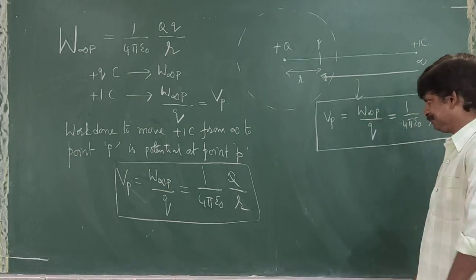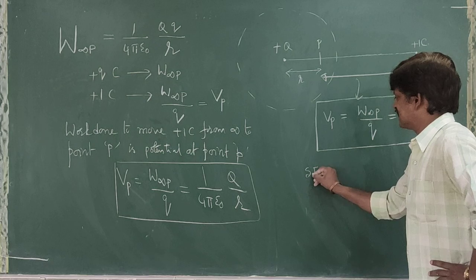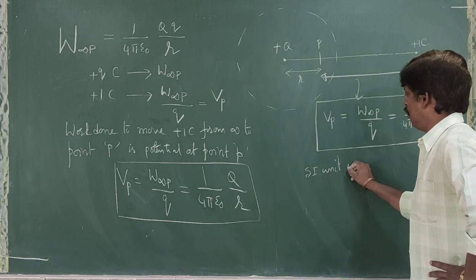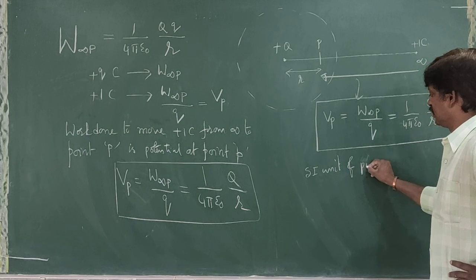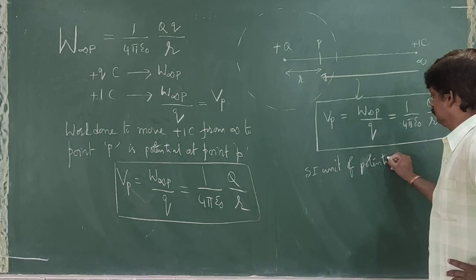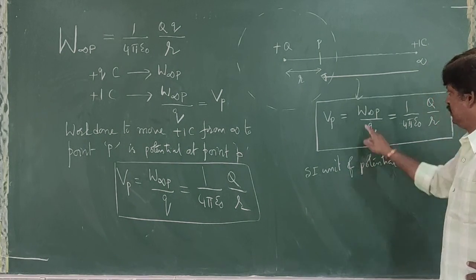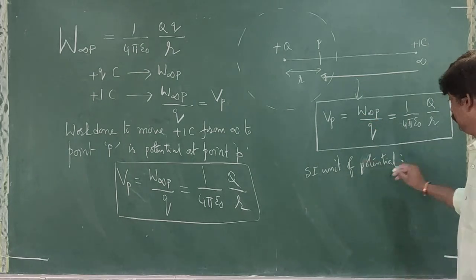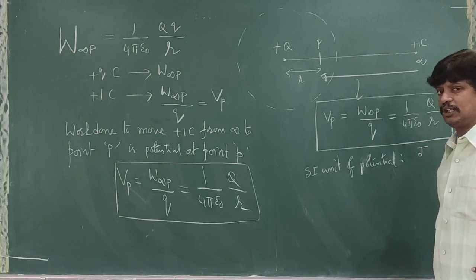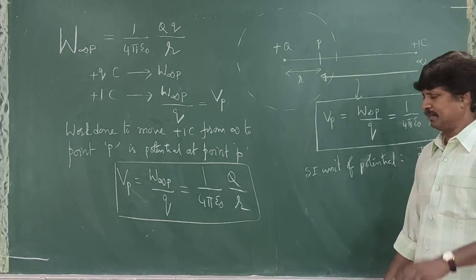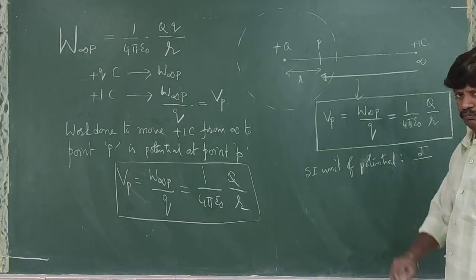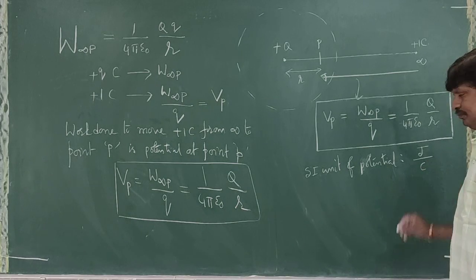Now see carefully. What is the SI unit of potential? What's the SI unit of work done? Joule. The correct pronunciation is joule, but we will read it as joule. No problem at all. By q, charge unit coulomb.